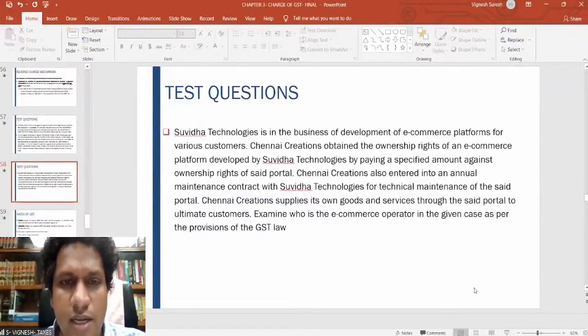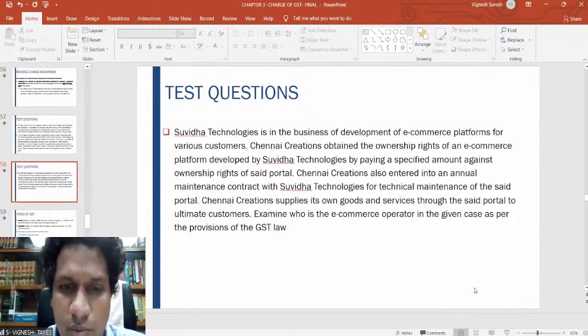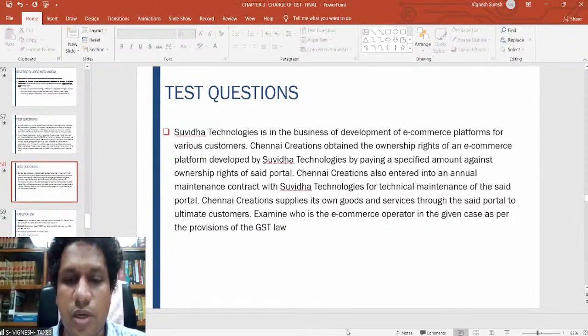Next question. Suvidha Technologies is in the business of development of e-commerce platforms for various customers. Chennai Creations obtained the ownership rights of an e-commerce platform developed by Suvidha Technologies by paying a specified amount against the ownership rights of the said portal. Chennai Creations also entered into an annual maintenance contract with Suvidha Technologies for technical maintenance of the said portal. Chennai Creations supplies its own goods and services through the said portal to the ultimate customers. Examine who is the e-commerce operator in the given case as per the GST law. Please try to answer this.